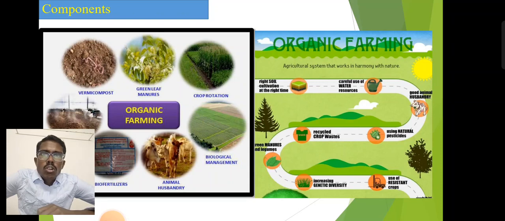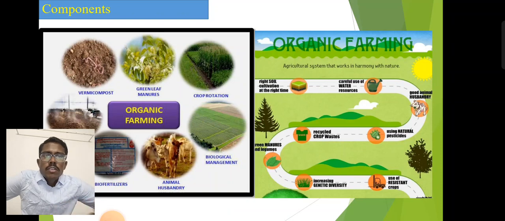When you go to the organic agriculture system, which works in harmony with nature, we want to work with a few practices. Starting with land management, you need the right cultivation at the right time. This is equally applicable for conventional farmers too, because of the need for soil management. Among the different types of cultivation, you can go for conventional tillage, minimum tillage, or mulching.